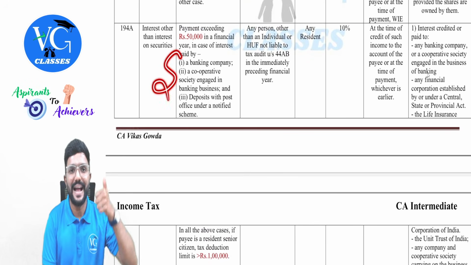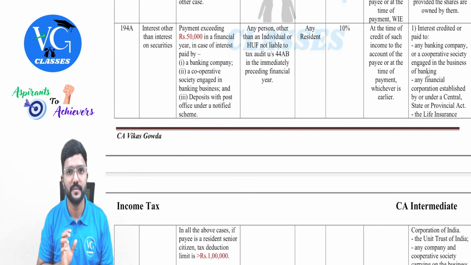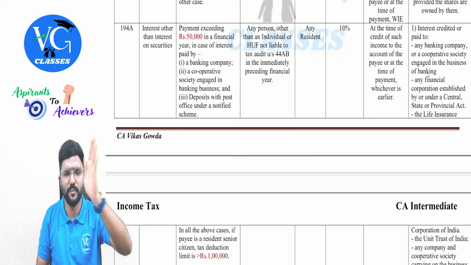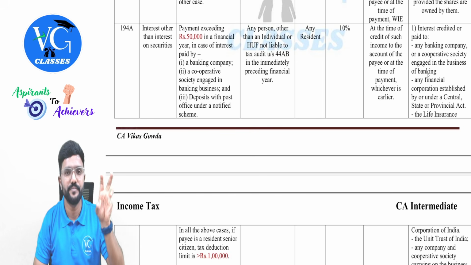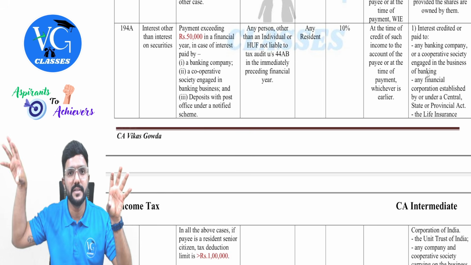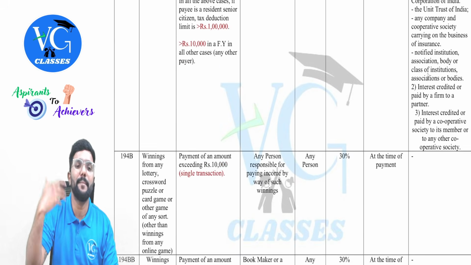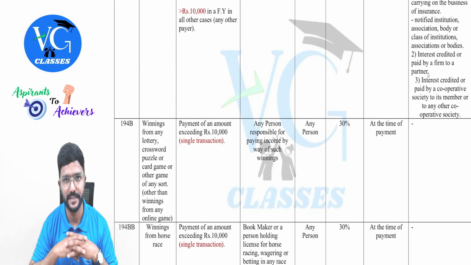Assume the payer is a bank, cooperative bank, or post office. Then identify who is the account holder. Under account holder, there will be two categories. First, resident senior citizen, that is, age 60 or more. What's the threshold limit? 1 lakh. Any other person? Then 50,000. And if the payer is not a bank, cooperative bank, or post office, then the threshold limit is 10,000.